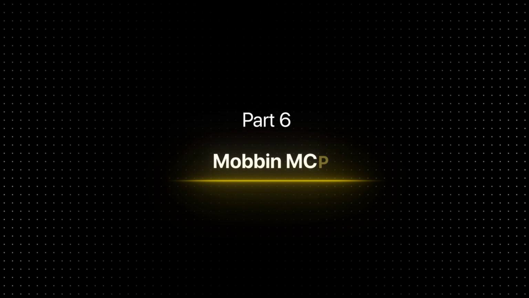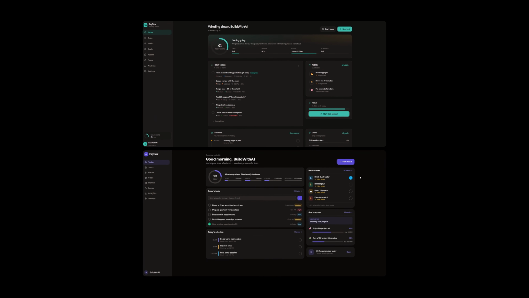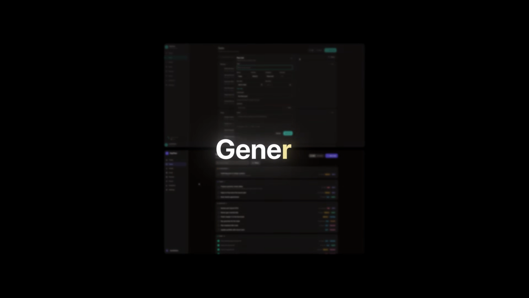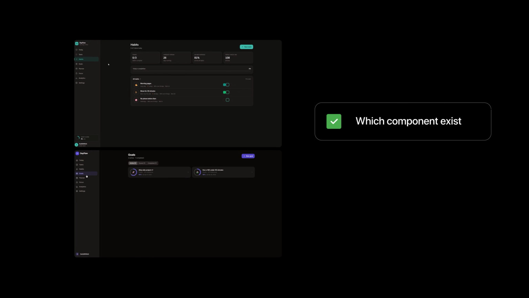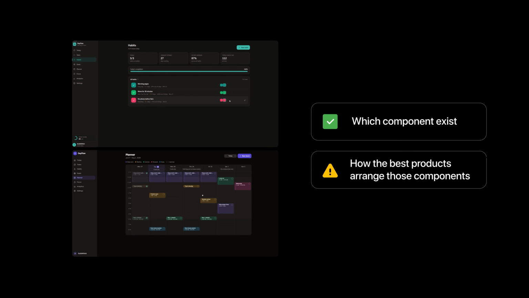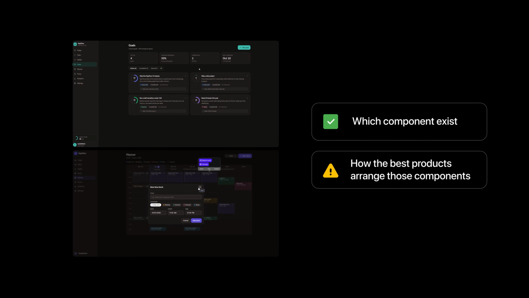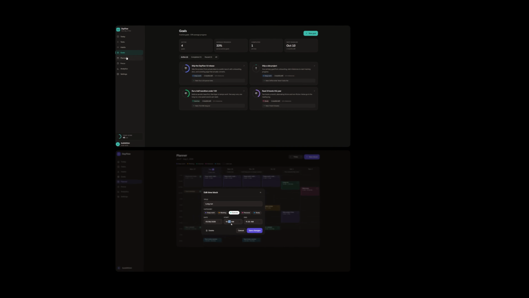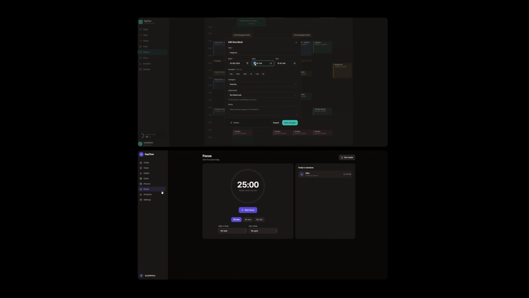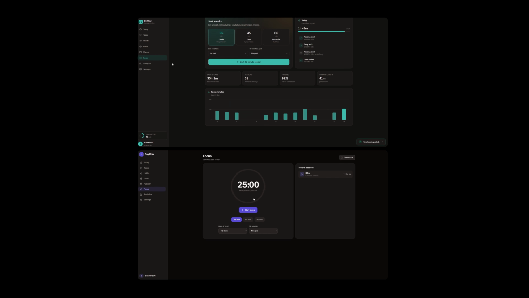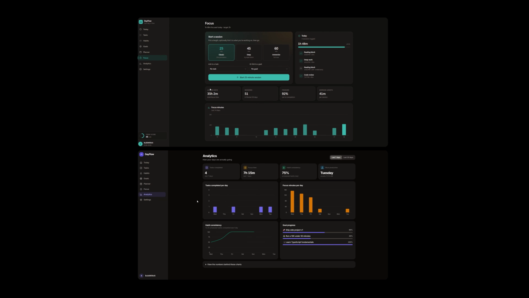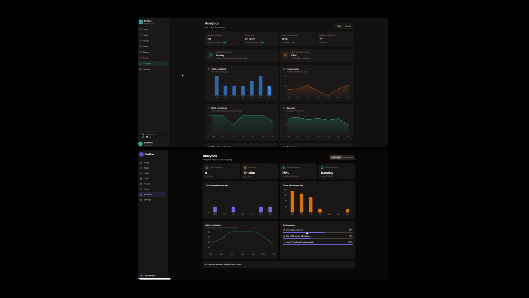Part 6, Mobbin MCP. Okay, so as you could see, even when an AI model builds all the correct features, the interface often feels generic. And that happens because code models are very good at knowing which components exist, but they do not always know how the best real-world products arrange those components. Without strong references, you can end up with the same oversized statistic cards and the same random purple gradient that appears in every single AI-generated SaaS app. Just like how both of these apps look like.